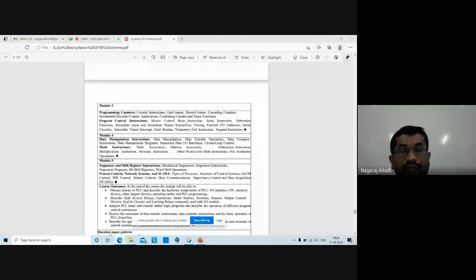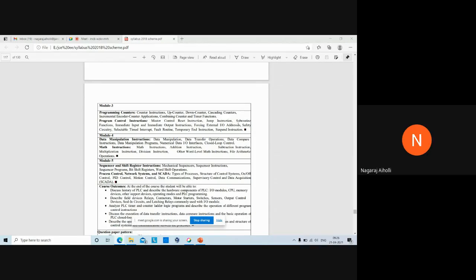Combining counter and timer functions, program control instructions, master control reset instruction. Reset is the instruction which stops all the activities of the PLC, right? It stops all the activities of the PLC. That is called the reset instruction. Jump instruction, I told you, is nothing but the branching instruction.